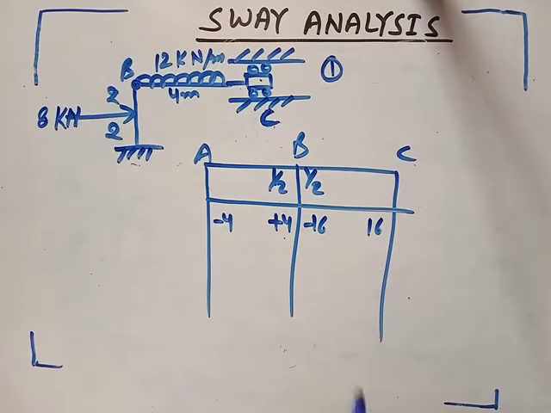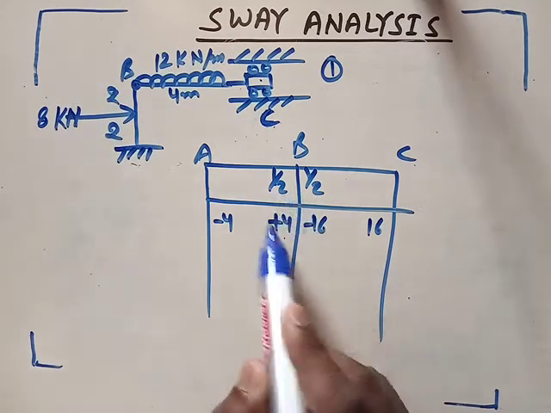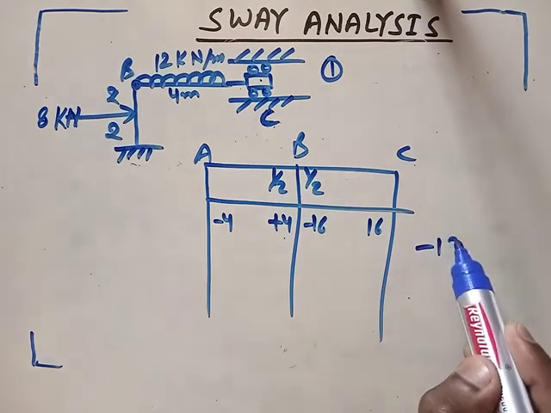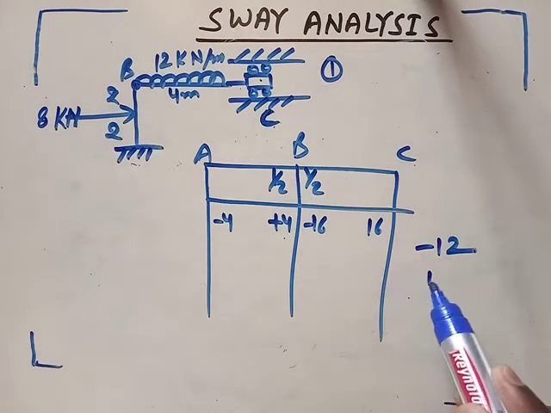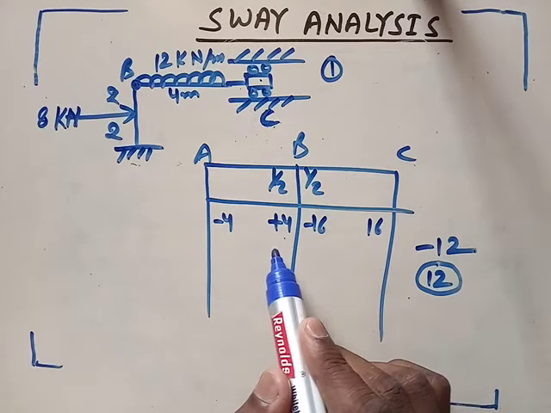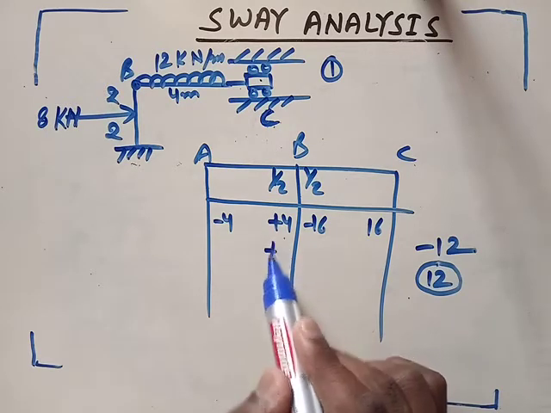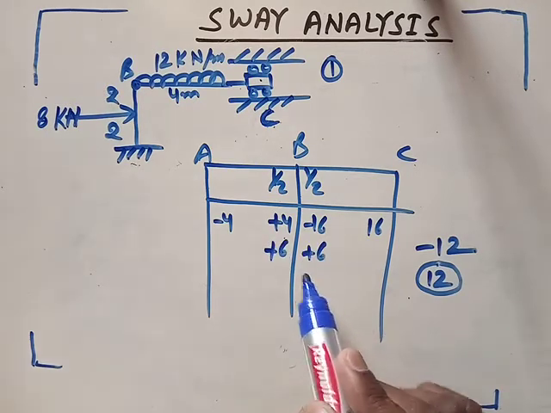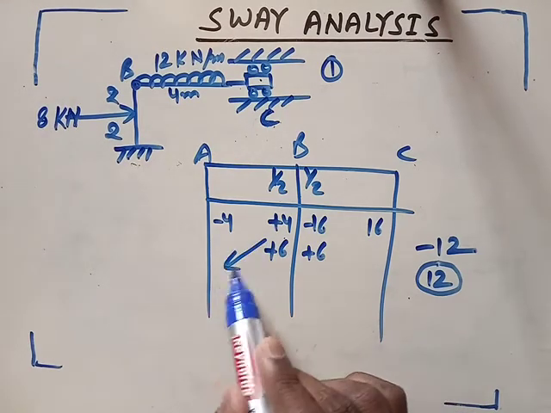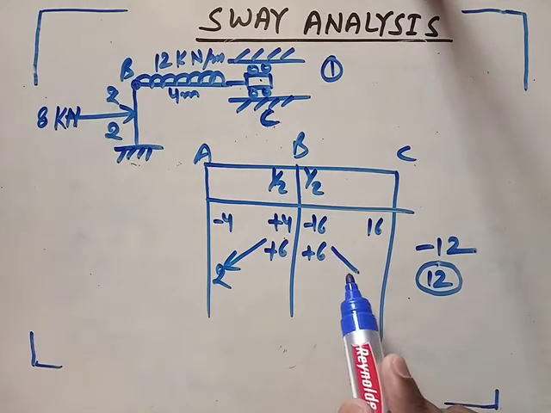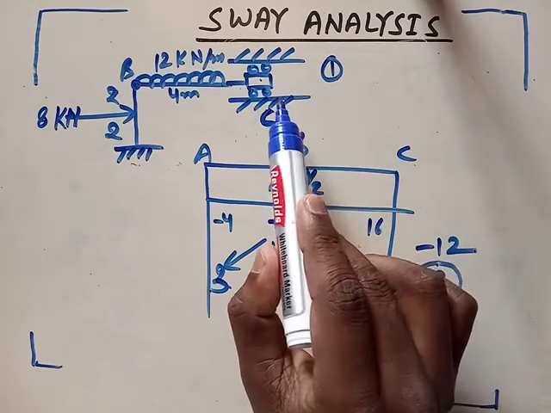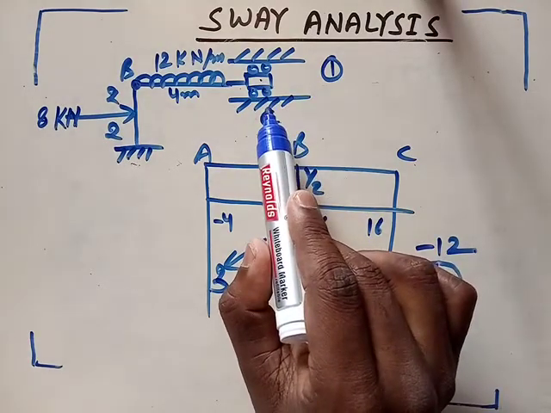So here is the unbalanced moment at point B, plus 4 and minus 16, so minus 12 is unbalanced, so we need to add 12, and this 12 will be distributed according to the distribution factor. So we can add 6 here and 6 here. Once you add 6, half the moment will be carried forward to the far end, so 3 will come here, and here also 3 will come, because this end has a moment restraint condition.